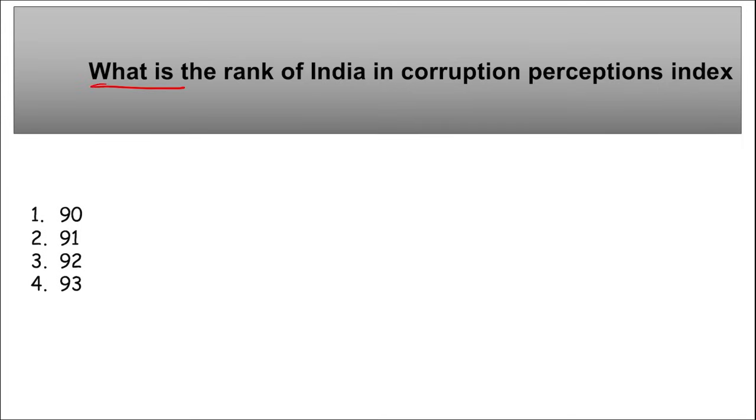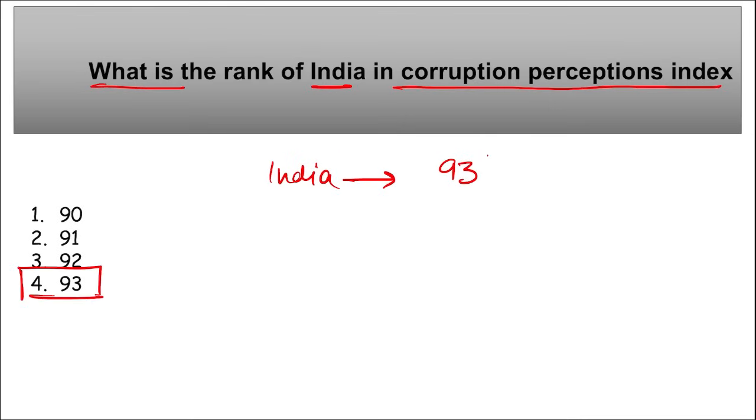Next, what is the rank of India in Corruption Perceptions Index? So, what is the rank of India in the Corruption Perceptions Index? So, India stands at 93 position in the Corruption Perceptions Index, 93 out of 180 countries with an overall score of 39. Correct? Then remember, India in